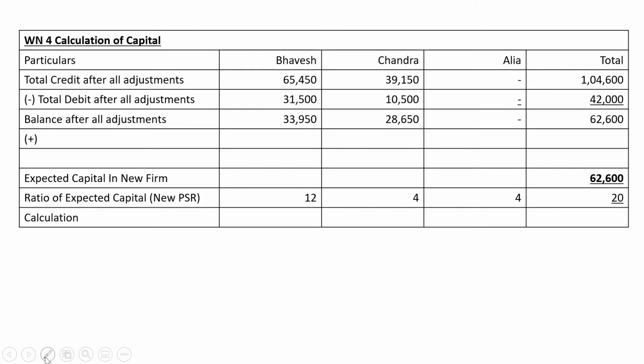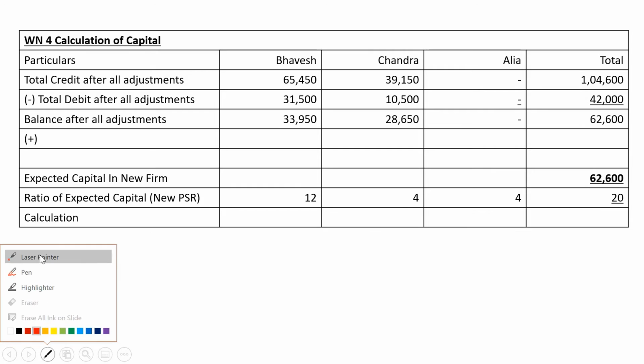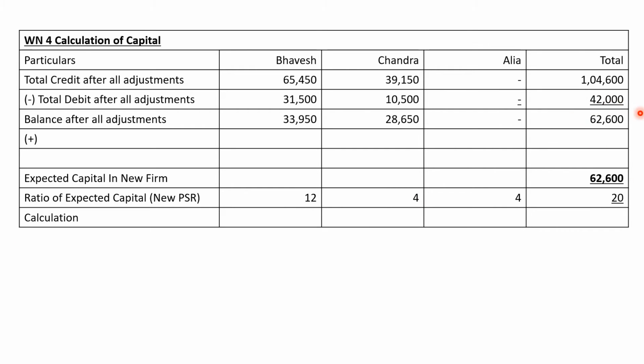It is just cross multiplication. What are we saying? The old capital of the entire firm after making all adjustments, Bhavesh 33,950, Chandra 28,650, that means the total is 62,600. This 62,600 should be there in the new firm, but it should be in the new PSR. So 62,600 to be divided in the ratio of 12 is to 4 is to 4, that is, divided into 20 pieces. Out of the 20 pieces, 12 are to be given by Bhavesh.